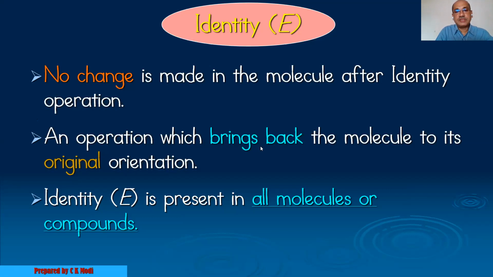So it is an operation which brings the molecule back to its original orientation. Identity is present in all molecules and compounds. So if you imagine any compound or molecule, they all possess identity E.